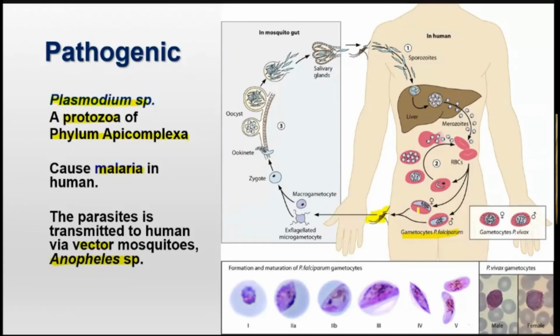Okay, Plasmodium species ini, when they infect human, bila dia menjangkiti human, okay, target organ dia sebenarnya adalah liver. Okay, liver ya. So di liver dia akan develop jadi beberapa peringkat yang kita kata merozoid. Merozoid adalah peringkat yang akan masuk blood circulatory system, iaitu they will infect the red blood cell. In the red blood cell, they develop again to another stage. And this stage will be found in the blood system, or we say in the blood tissue.